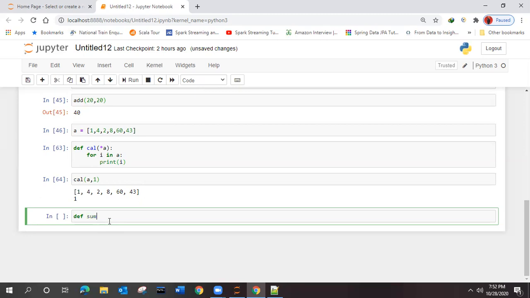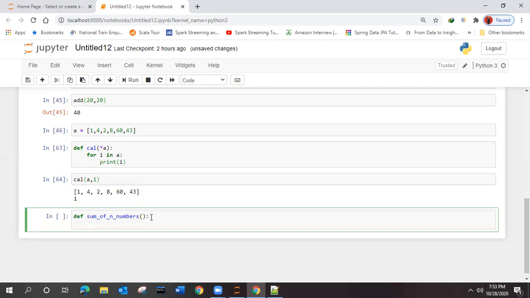We'll give the name sum_of_n_numbers. If I give all the words combined together, it will be a little difficult to understand, right? Because of that I have given this meaningful name separated by underscores. This is the function name, and what will it take as argument?